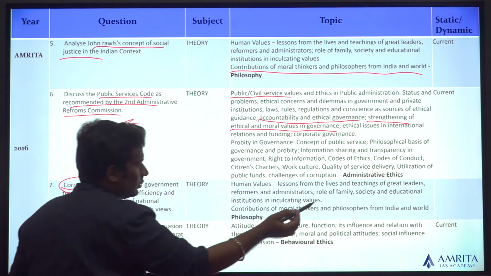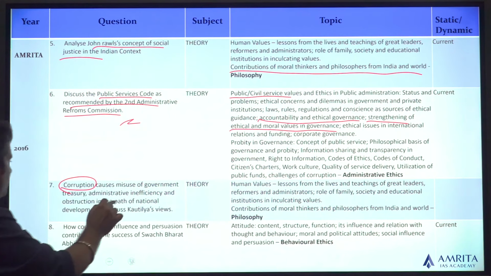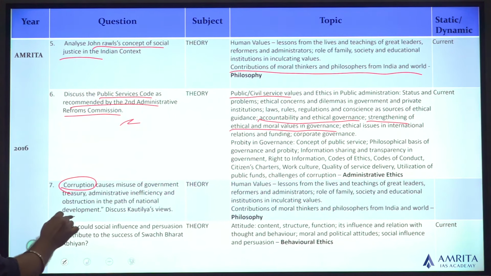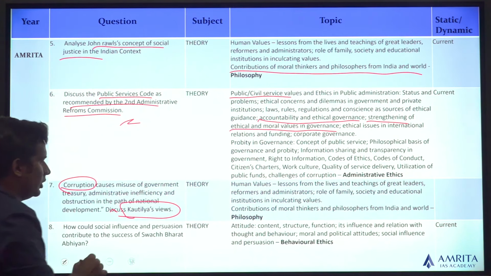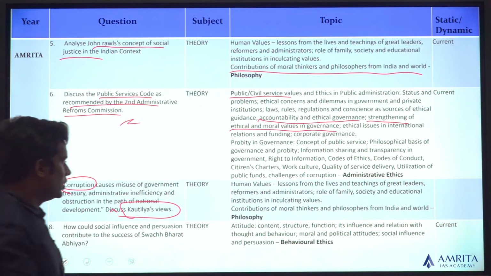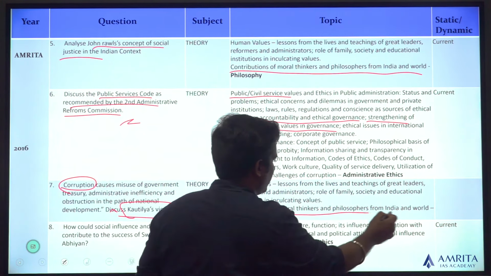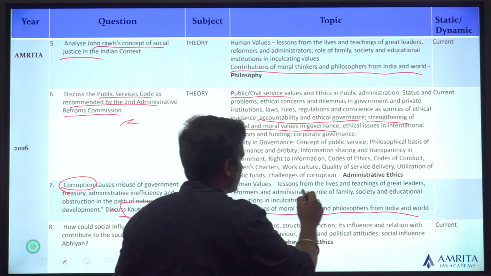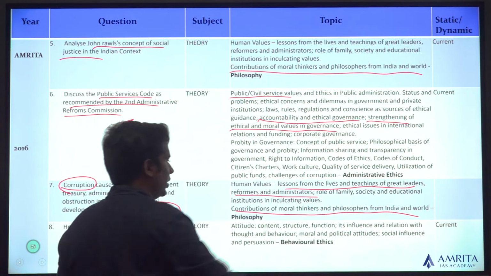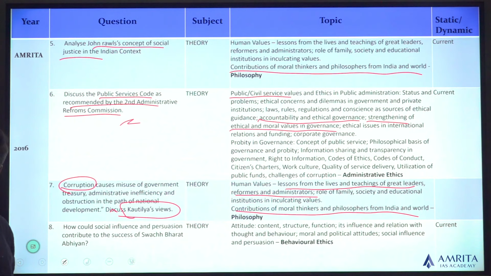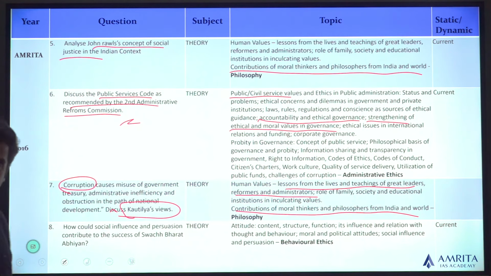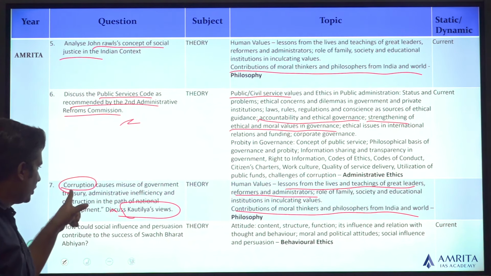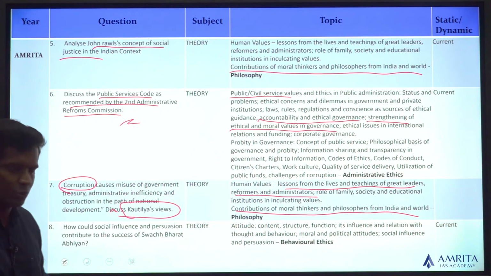Corruption. Corruption causes misuse of government in path of national development, and it specifically asks about Kautilya's views. It's not just corruption, it asks about Kautilya's view. So contribution of moral thinkers and philosophers from India and around the world, lessons from the lives and teachings of great leaders, reformers and administrators. Kautilya, also known as Chanakya, was the prime minister of Chandragupta Maurya during the Mauryan dynasty. So he was one of the foremost political thinkers of ancient India. So they ask about corruption from the perspective of Kautilya.